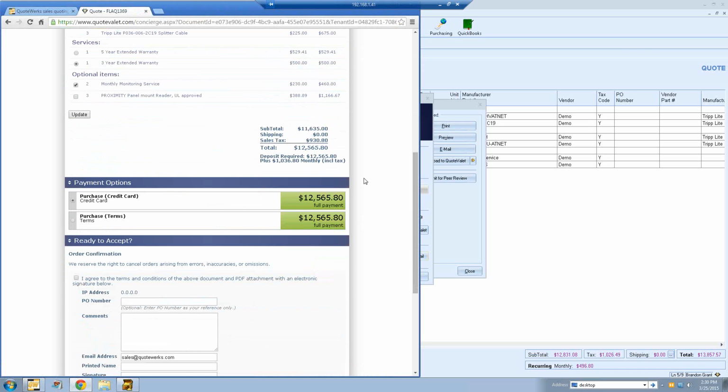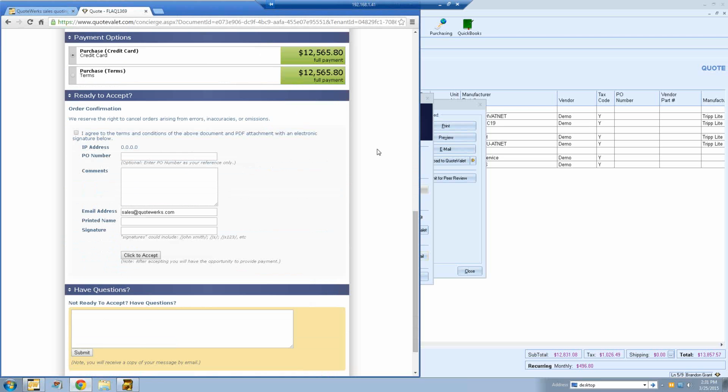Additionally, if you offer any different payment options, maybe you offer your customer the option to pay by credit card or terms, or you're offering leasing options, the customer can actually come through here on this payment options, and you'll have the different options for them, and they can make their selection just by clicking on it here. And then down here at the bottom is the acceptance portion, so we'll get back to that in a second.